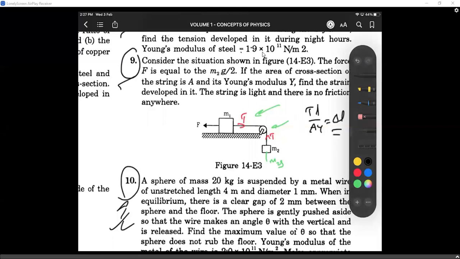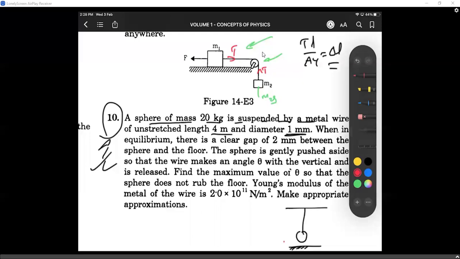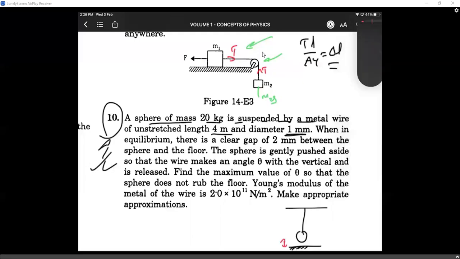Looking at problem number 10, a few people asked about this problem, so I'll discuss it. You might find it a little difficult. There is a sphere of mass 20 kg suspended by a metal wire, so it's a pendulum kind of body, simply suspended. The unstretched length and the wire's diameter are given. In equilibrium, there is a small clear gap between the sphere and the floor.